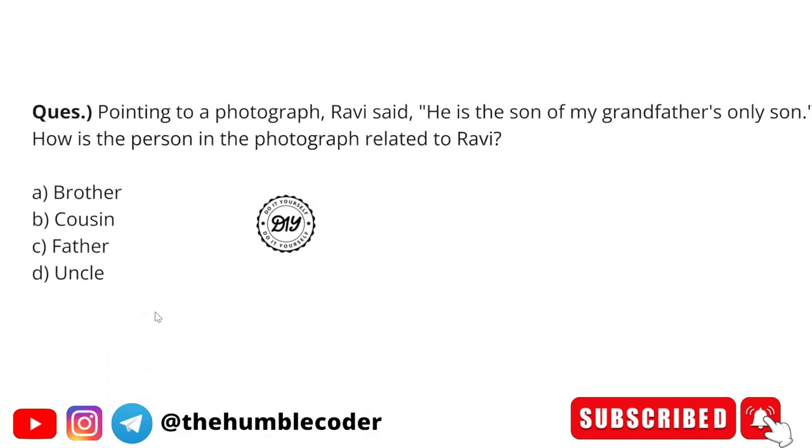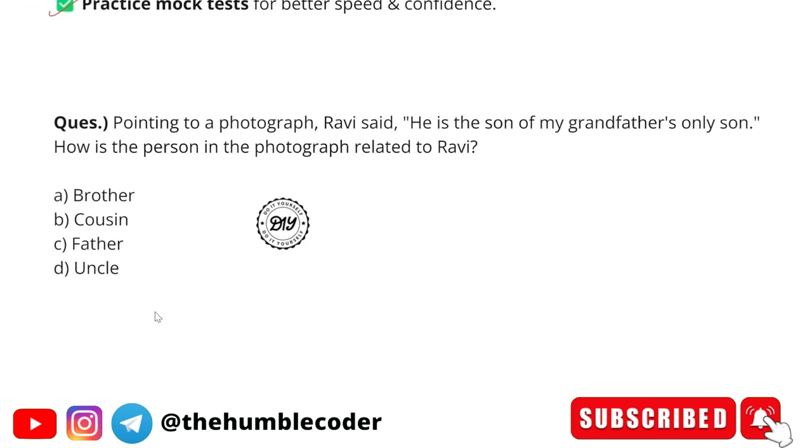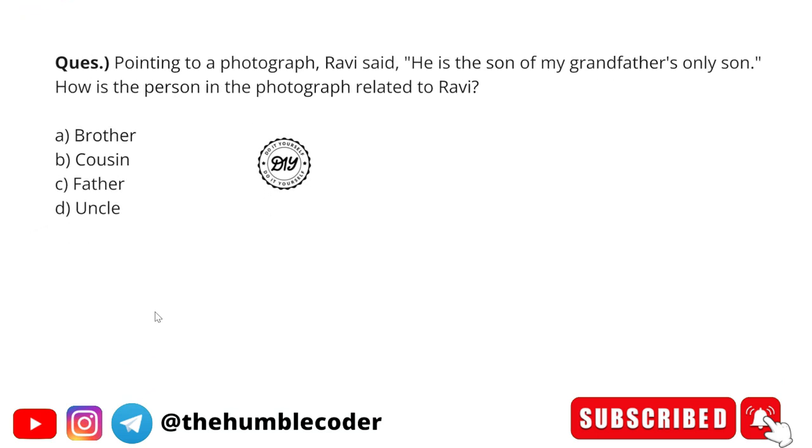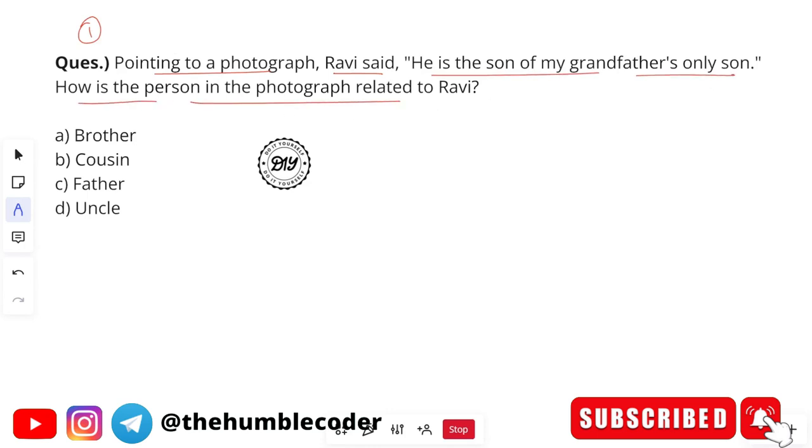Okay, so guys, now we have seen a lot of things. I have 2 DIY questions for you for this video. Make sure to attempt them and write down the answer in the comment section. The first question is, pointing to a photograph, Ravi said, "He is the son of my grandfather's only son." How is the person in the photograph related to Ravi? And you have the options as brother, cousin, father, and uncle. This is your DIY question number 1.